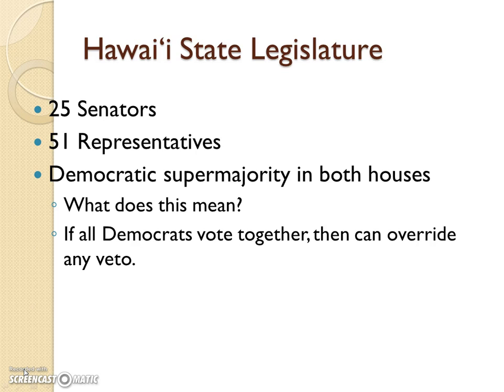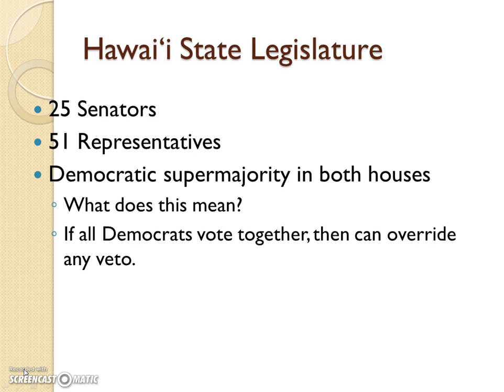At the Hawaii State Legislature, we have 76 people whose job it is to come up with these statutes. Now, they're broken down into two houses. The first house is the Senate, and there are 25 members. And the second house is a little bit more than double that. It's the House of Representatives, and they have 51 members.